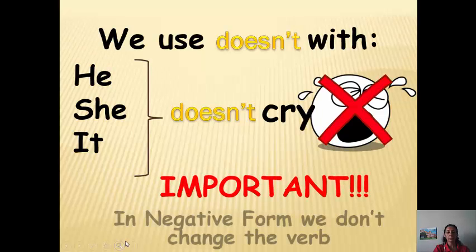Important, in negative form, we don't change the verb. So in the affirmative form, we put S with he, she, and it. But in the negative form, after doesn't, we put the infinitive form.